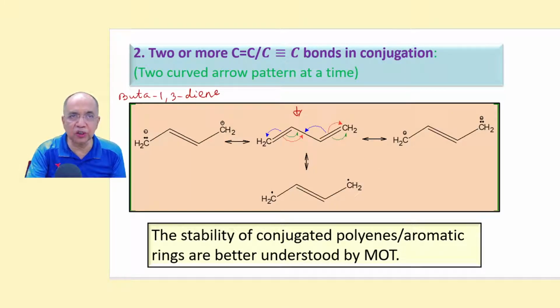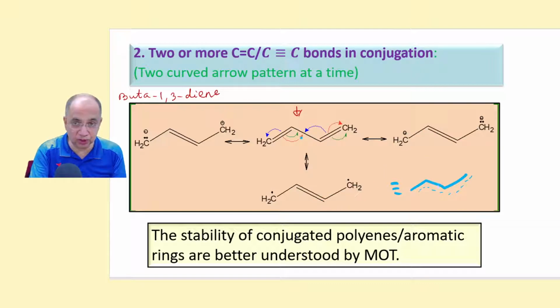The actual structure of butadiene we can write like this, where you have no charge, because here it is +1, there it is -1. This is -1, this is +1. This is +1, this is -1. So there is no charge, but there is delocalization. It's not that the 2 double bonds are localized; here also there is a partial double bond.